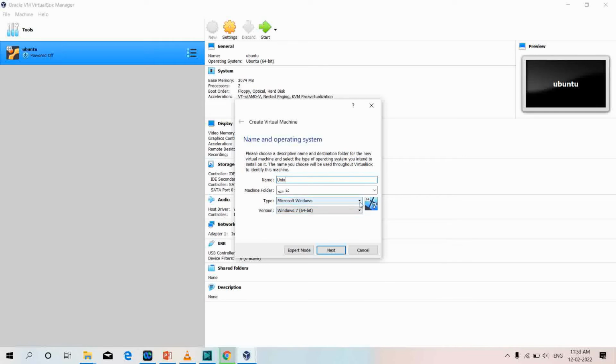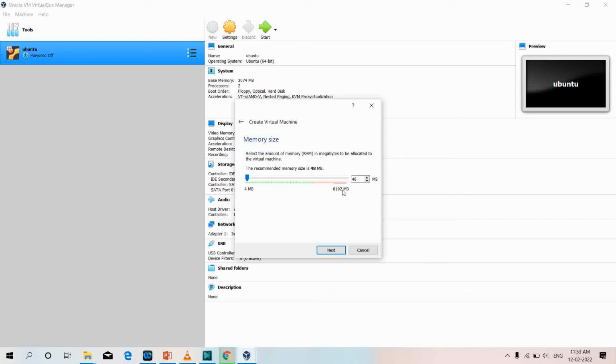So I'll select the type as IBM OS/2 and version OS/2 Warp 3 is what I needed, and I'll click on next, and it is asking me the memory size.